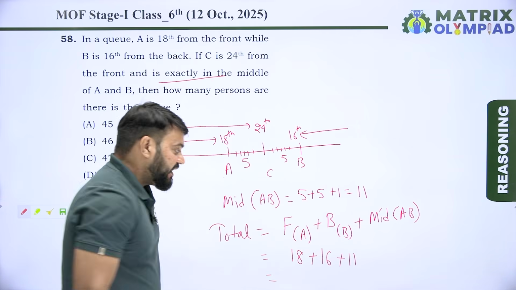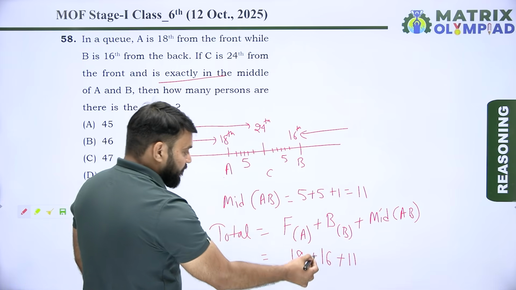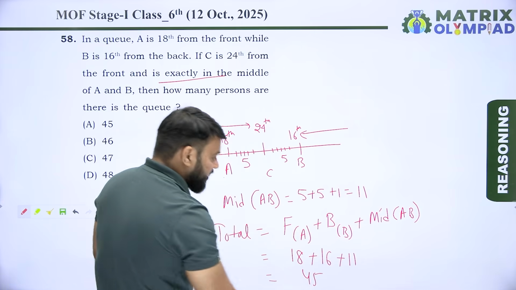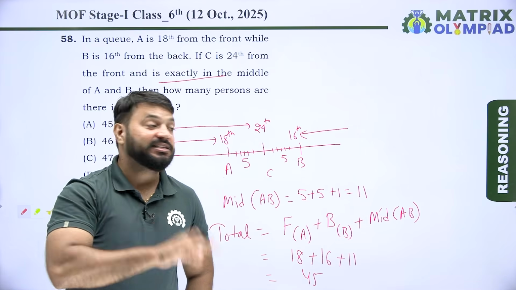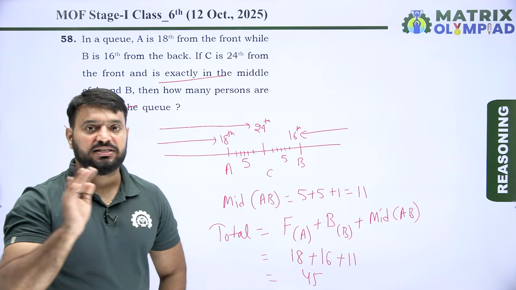So 18 plus 16 plus 11: 18 plus 16 is 34, plus 11 means 45. So there are 45 persons in this queue, and option A is the correct answer of this question.